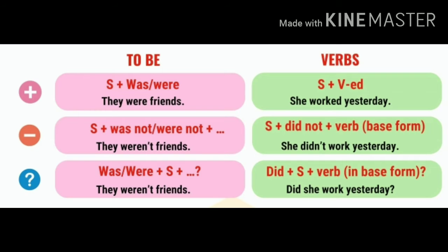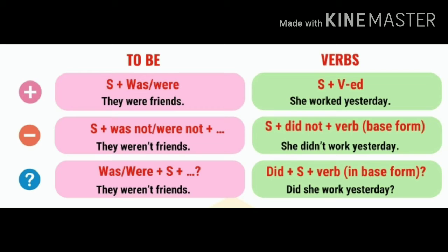For the structure, we divide it into three sentence types. There are positive, negative, and interrogative sentences. It is based on the to be or verb form in the simple past tense. For the positive sentences, the structure is subject plus was or were. For example, they were friends.